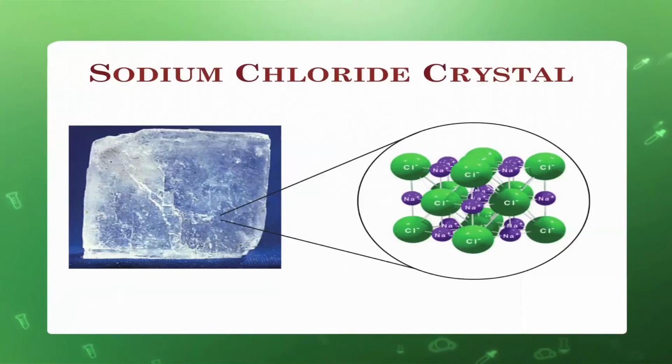This is one crystal of sodium chloride, where you can see it is in the solid state, as we all know that sodium chloride crystals are in the solid state. In this crystal, the arrangement is shown of how the sodium ions and the chloride ions are arranged in the lattice.